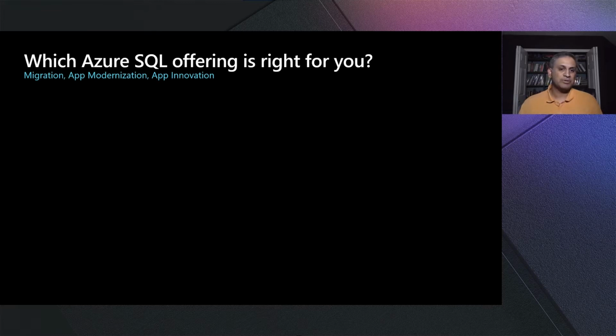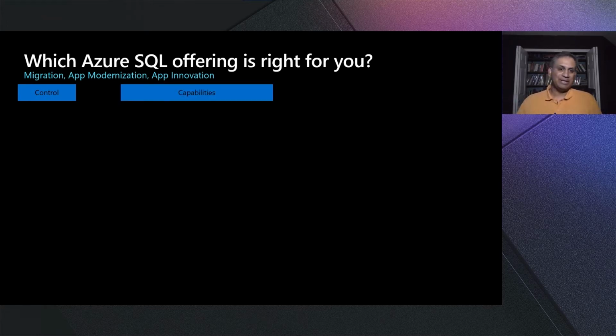No matter which option you pick for your applications, the question always starts with two basic questions. First is, what level of control do you need for your environment? And then what type of capabilities does your application desire? So let's look at control. The first question customers ask is, what kind of control will I get?